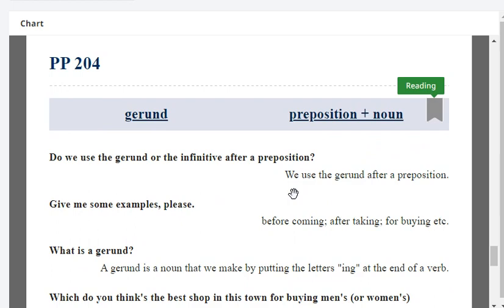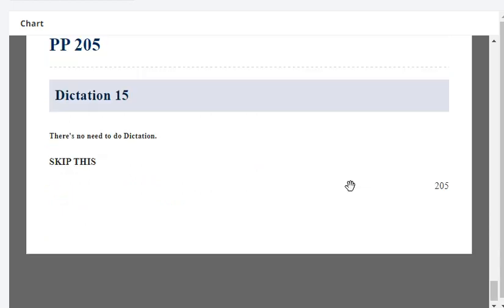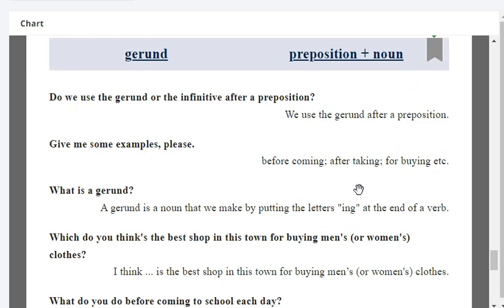A gerund is a noun that we make by putting the letters ing at the end of a verb. For example, speaking, eating, coming. In English, after a preposition, we use a noun. For example, on the table, after the lesson. If we want to speak about an action after a preposition, we use the gerund, not the infinitive. For example, we say for buying, after eating, etc.